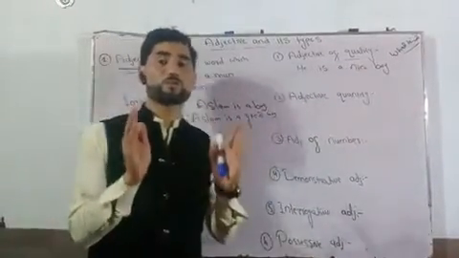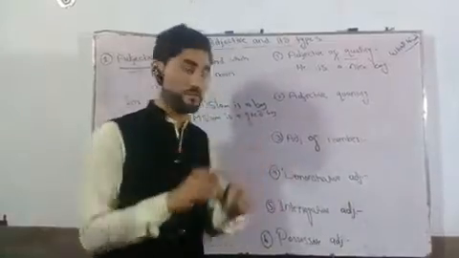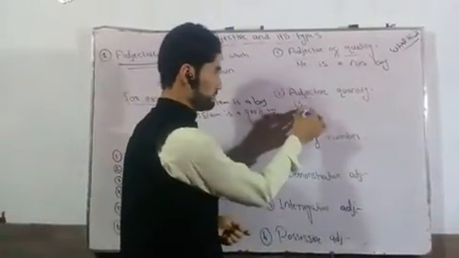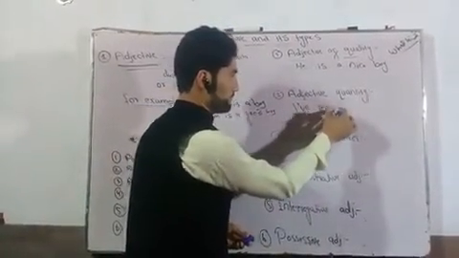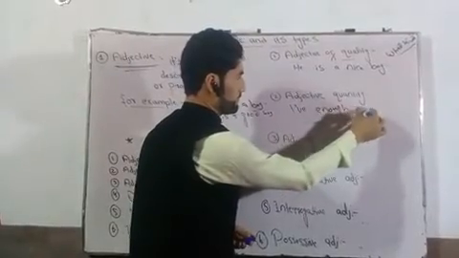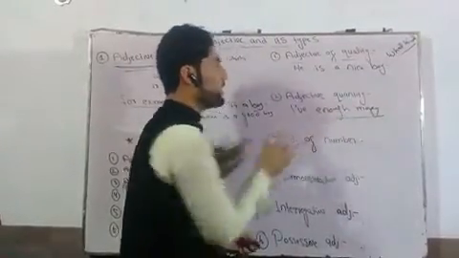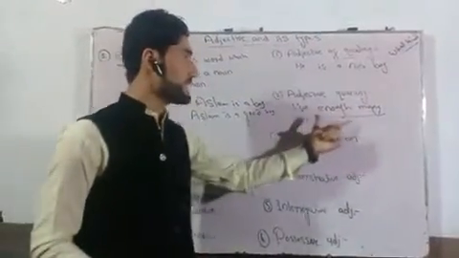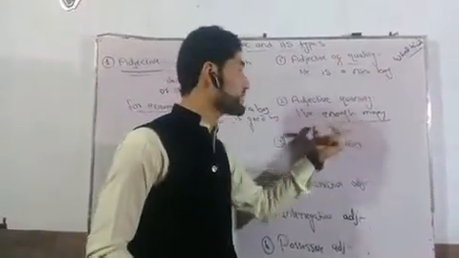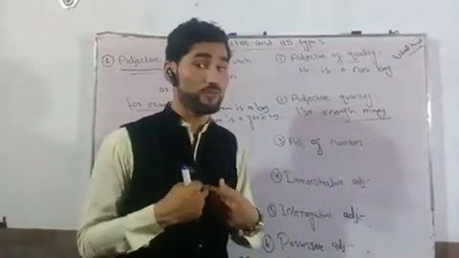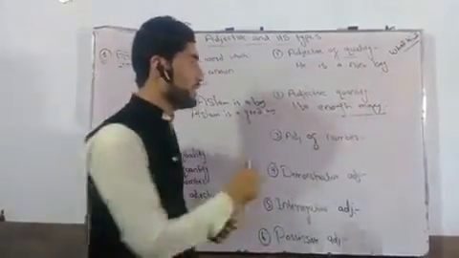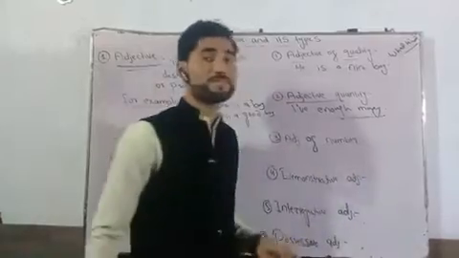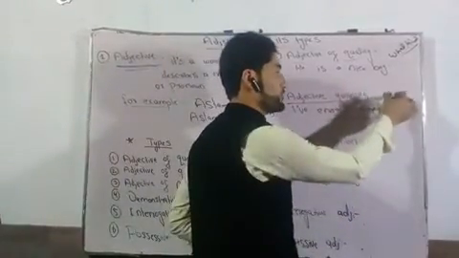Adjectives of quantity are those words which describe a quantity. For example, I have enough money. Now in this sentence, the word enough describes how much money I have. Remember one more thing, that adjectives of quantity always answer the question of how much.